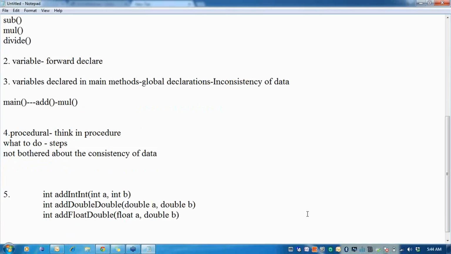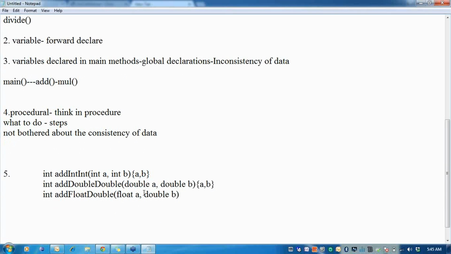When I'm writing a small program, it is easily manageable. But as the complexity increases, maybe I'm writing so many methods and each method manipulates these variables A and B. At one time, the data will not be in a consistent state at all. So this is one drawback in C, where I have no reusability of methods.